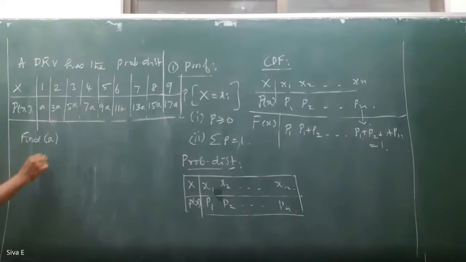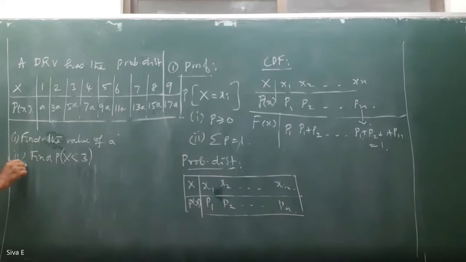Find the value of a. Find the probability of x less than 3. Third, find the CDF of x.